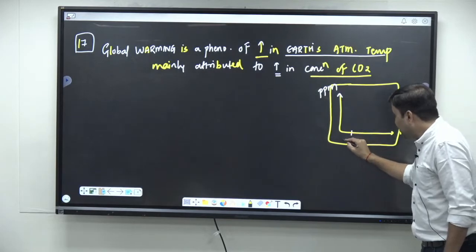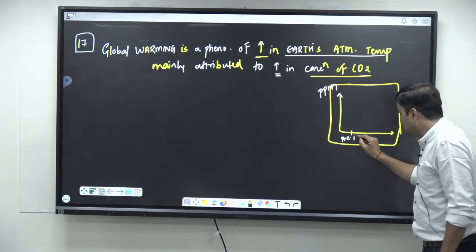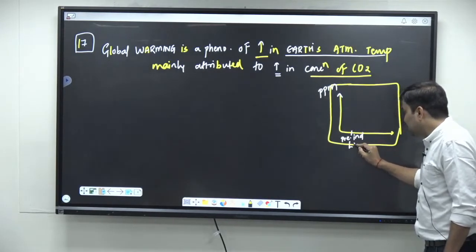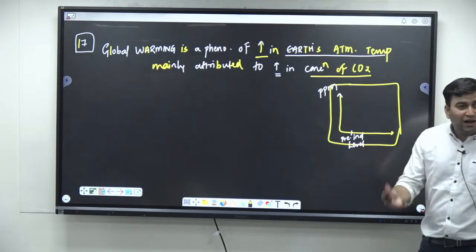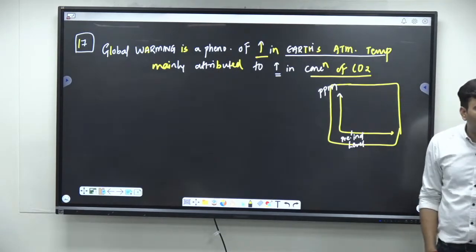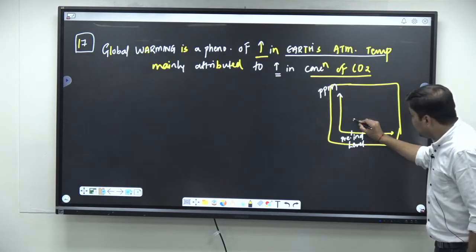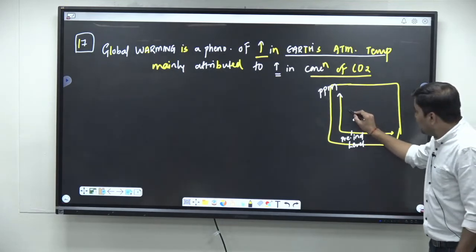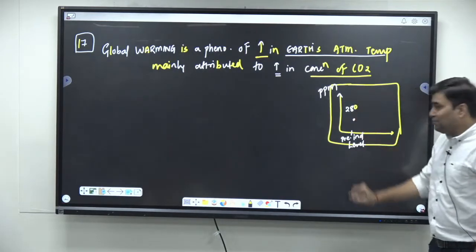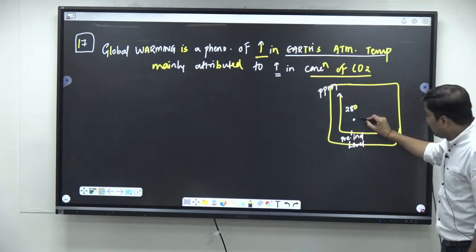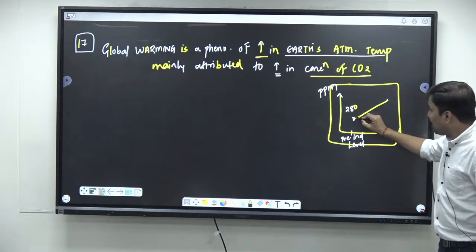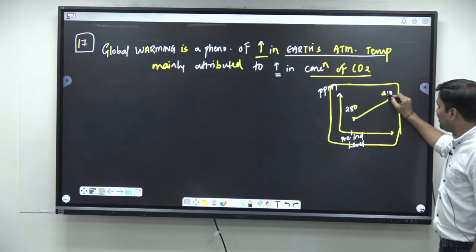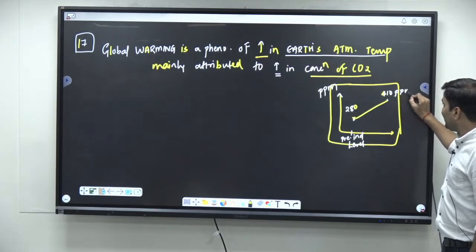Then with respect to pre-industrial levels, that is after 1800, that is post-industrial revolution, the concentration of the CO2 in the atmosphere was around 280 parts per million, correct? Now it has increased to an average around 410 parts per million, correct?